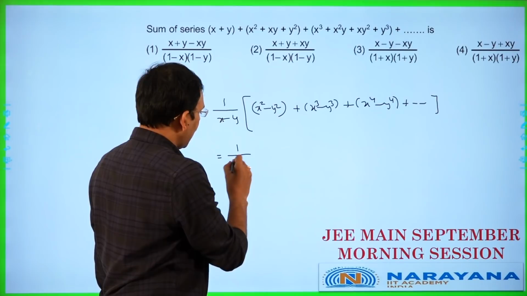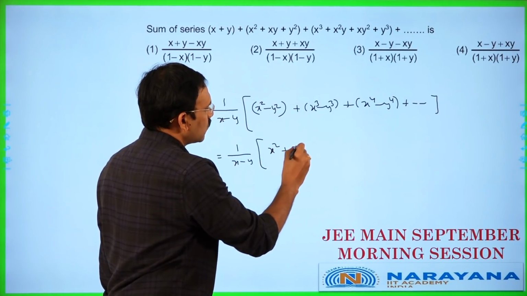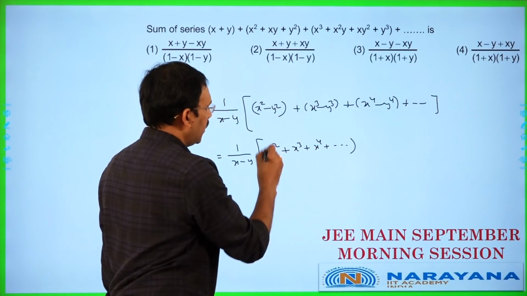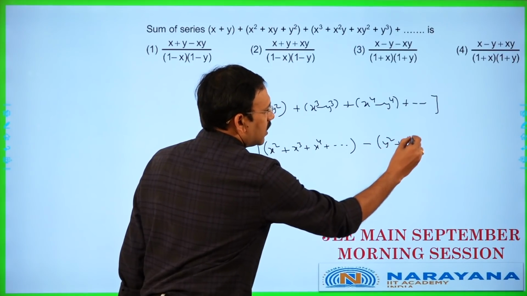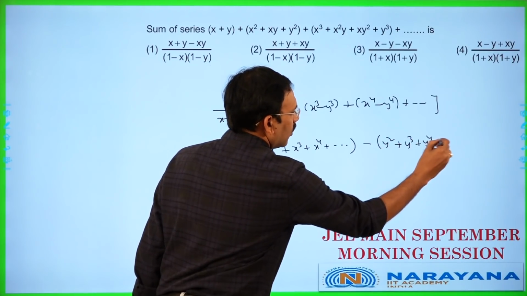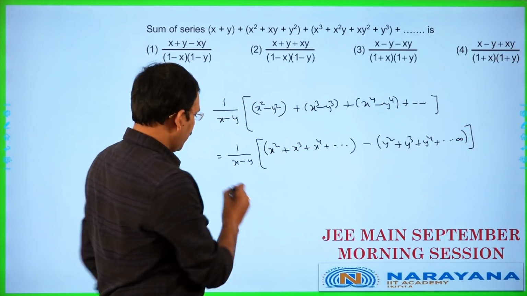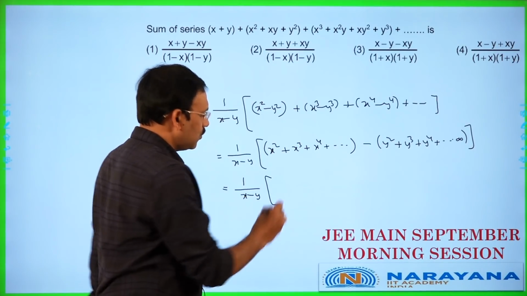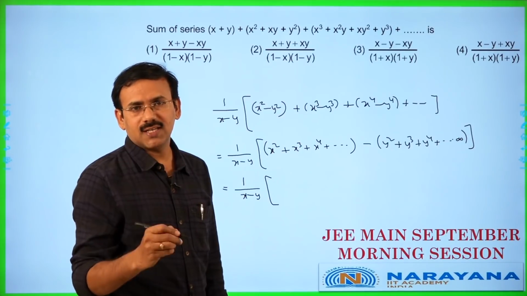So 1 by (x minus y) into, you separate x square, x cube, x power 4 and so on, infinite terms, minus y square plus y cube plus y power 4 and so on, infinite terms, which is 1 by (x minus y) into, he might have given in the problem, mod x less than 1.